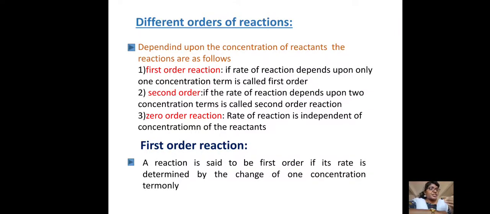First of all, we discuss the first order reaction. Let us see what a first order reaction is. A reaction is said to be first order if the rate of reaction depends upon only one concentration term. That one concentration term decides the rate. This is the derivation for the first order reaction rate. Let us consider an equation: A gives rise to products, that is A gives rise to P.